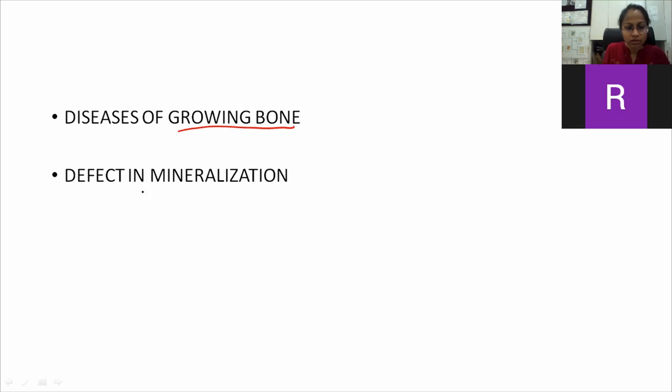And also there is a defect in the mineralization of the bone basically. So these two are the questions. These both are the MCQ questions being asked. Disease of growing bone occurring before the epiphyseal fusion, and there is a defect in the mineralization of the bone.